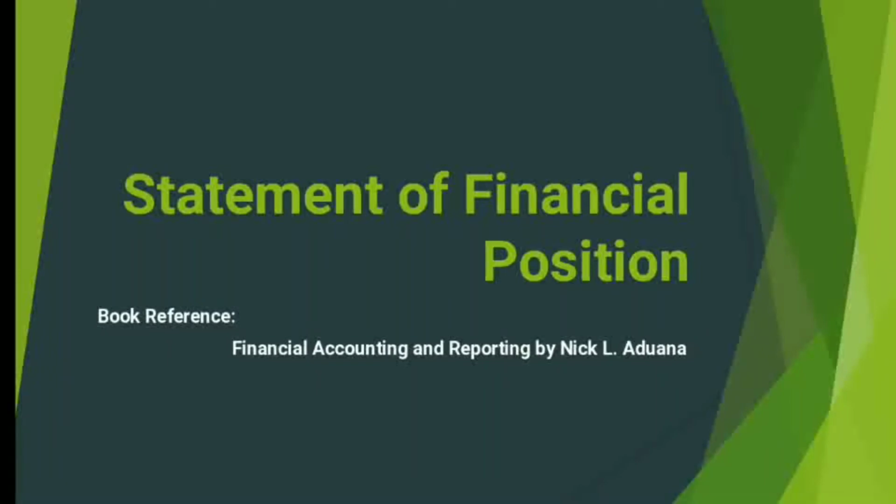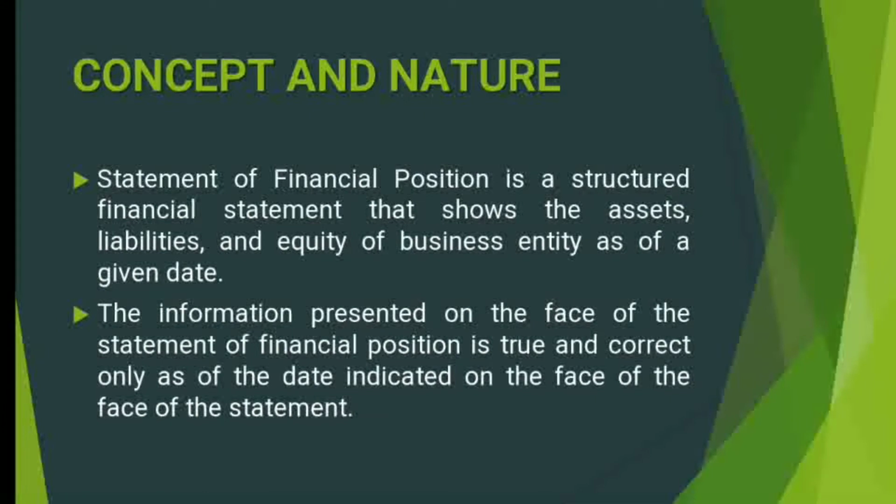So we are now in Chapter 3, and Chapter 3 is all about Statement of Financial Position or Balance Sheet. And we are still using the book of Financial Accounting and Reporting by Mr. Nick L. Aduana. Statement of financial position is a structured financial statement that shows the assets, liabilities, and equity of a business entity as of a given date. So it's a structured financial statement because it follows a specific format on how to present the three accounting elements, which are the assets, liabilities, and equity.